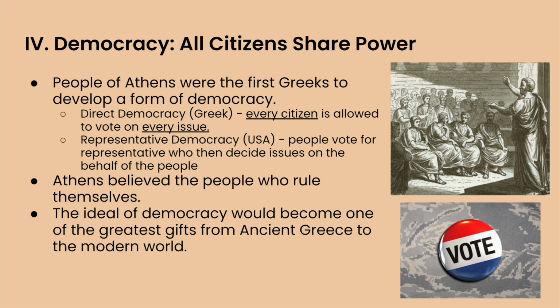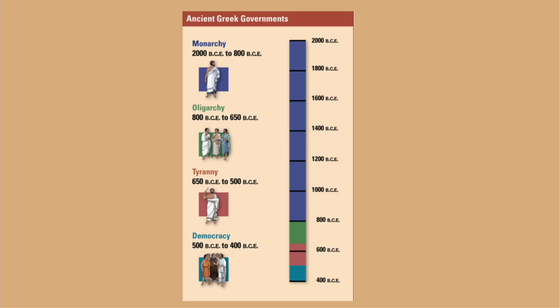Basically, we have too many people to be doing this, so that's where we have a representative democracy, and that's the evolution of it. So Athens believed that people should rule themselves, and the ideal democracy would become one of the greatest gifts from ancient Greece to the modern world. Here's a quick little timeline for you.